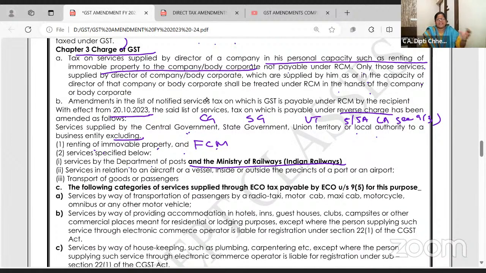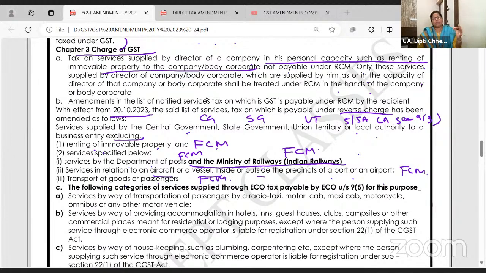Postal department, other than basic वो postcard, inland letter, उसको छोड़ के, if Department of Post is giving, it is taxable under forward charge. Railways add हुआ है कि railways are providing services, it is taxable under forward charge. Services in relation to aircraft vessel inside or outside port, it is chargeable to forward charge mechanism. Transport of goods or passengers, forward charge mechanism.